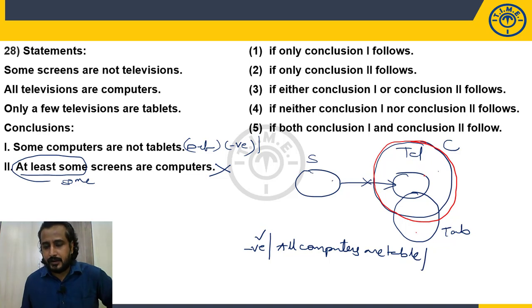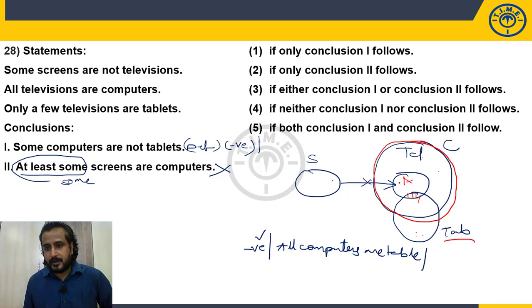Right. But think in a logical way, if all computers go inside the tablets, all televisions must go inside the tablets. Am I right? Right. All televisions also must go inside the tablets. But as per the statement, only a few televisions are tablets. Some part should be tablets.